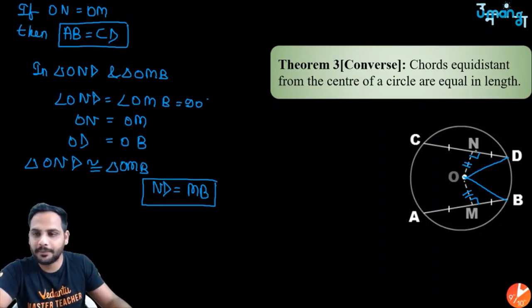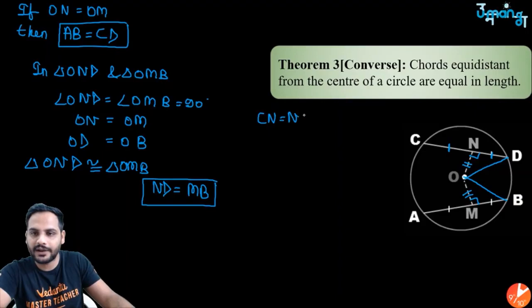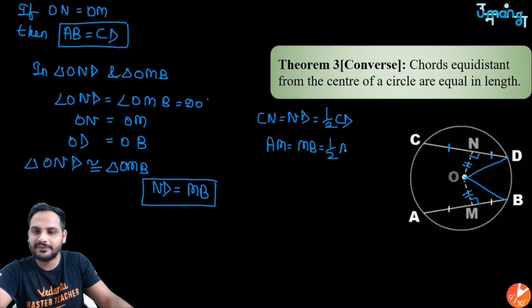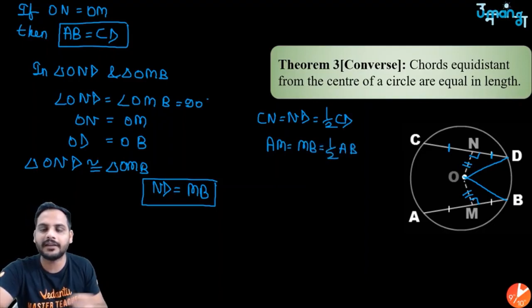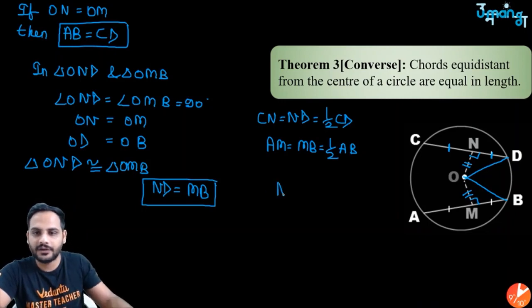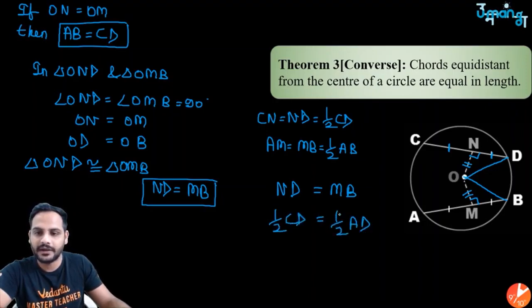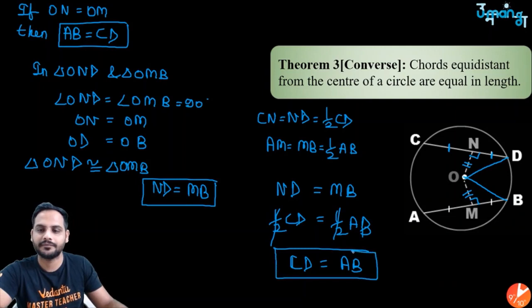Since this is a perpendicular from the center, this N will be bisecting the chord. So I know that CN is equal to ND is equal to half of CD, and AM is equal to MB is equal to half of AB, because we know perpendicular from center bisects the chord. So if ND is equal to MB, ND is half of CD, MB is half of AB, half to half got cancelled, you get CD is equal to AB. As simple as that. Got it?